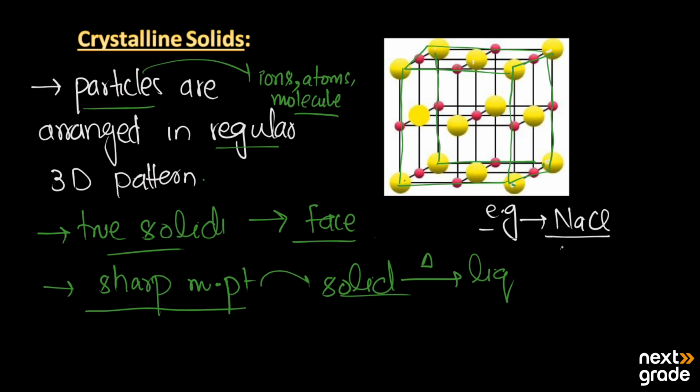It has a three-dimensional structure and it is a crystalline solid. Second example is naphthalene. It is also a crystalline solid, as it has a three-dimensional structure of all the particles in a regular pattern.